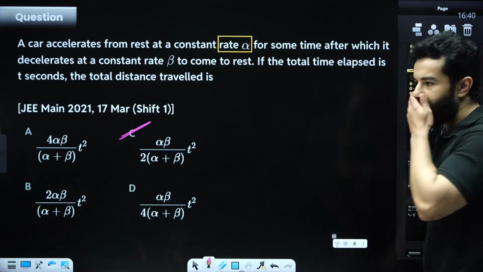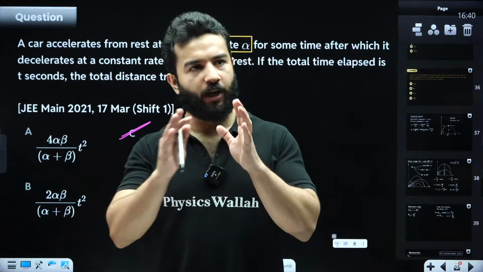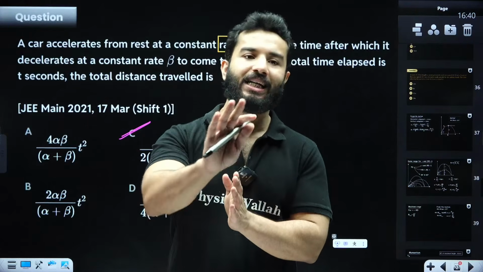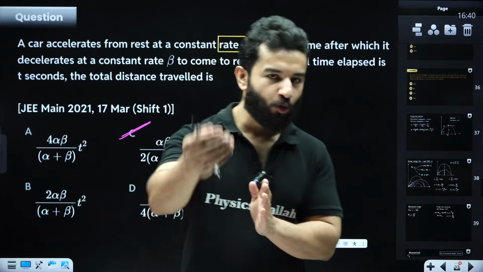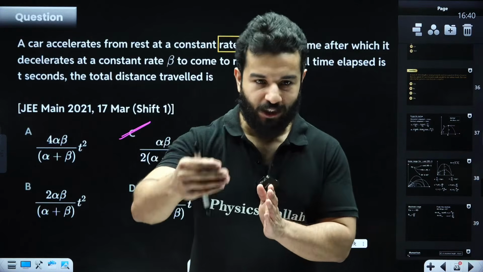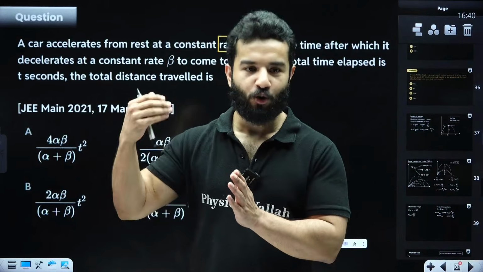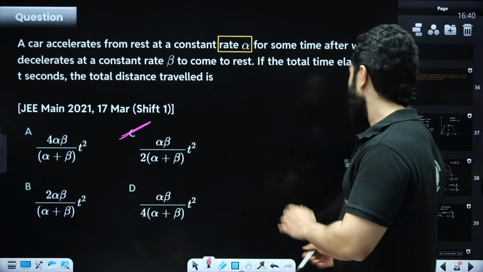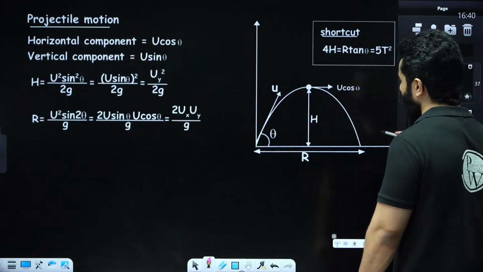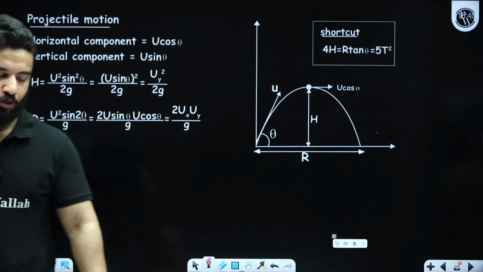Now let's talk about projectile motion. Quickly write down in the chat box if motion under gravity and kinematics 1D is all done. Can we move to motion in 2D? Obviously, when we talk about projectile motion, we are going to keep on solving the same thing. So let's start. Before moving on, let me tell you some of the important formulas of projectile motion.